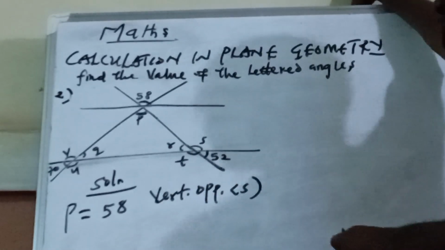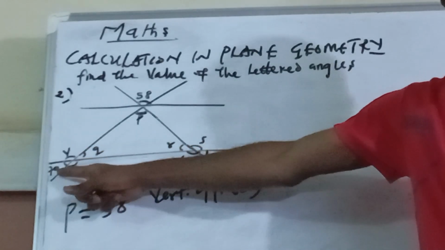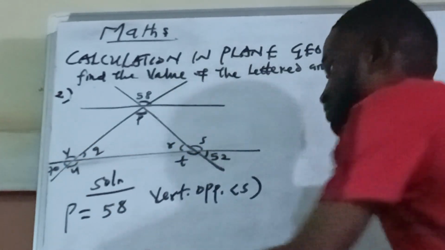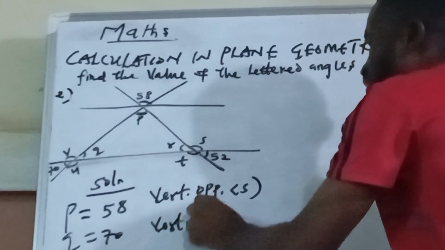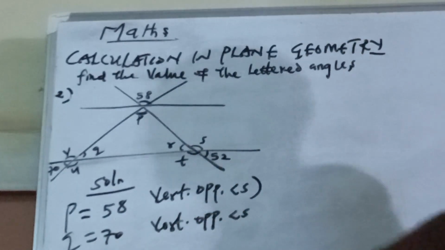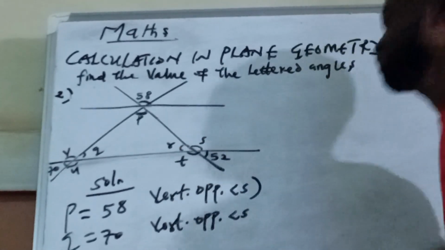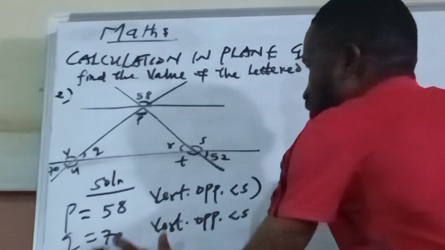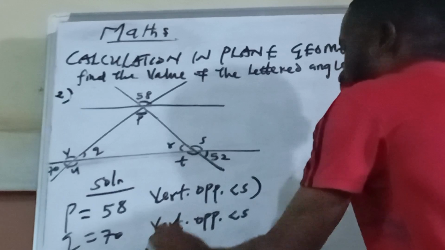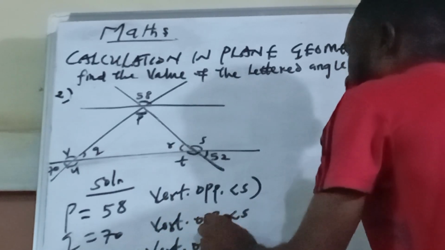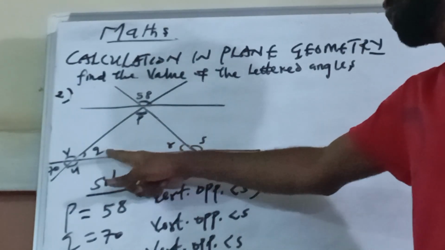Now, you notice that Q is facing 70. So Q is equal to 70, which is also vertically opposite angles. Then you notice that R is facing 52, so R is also 52 here, vertically opposite angles. So we have gotten P, Q and R.